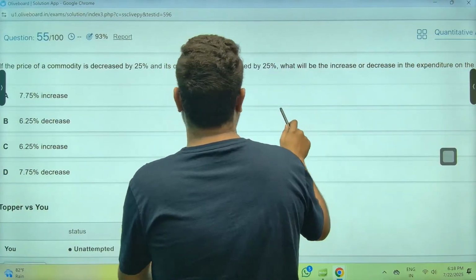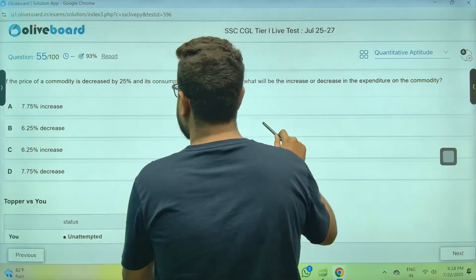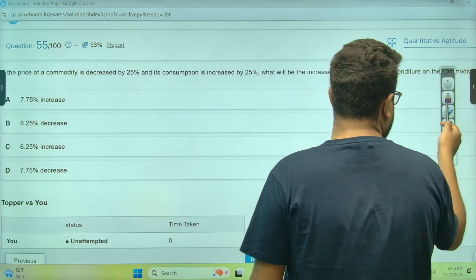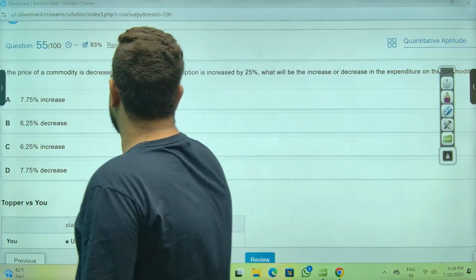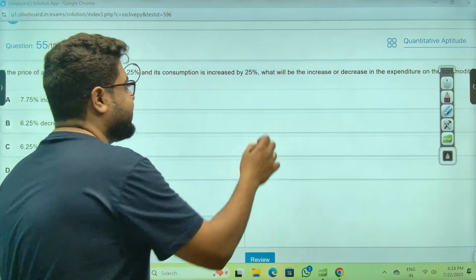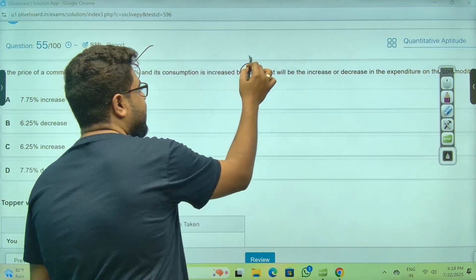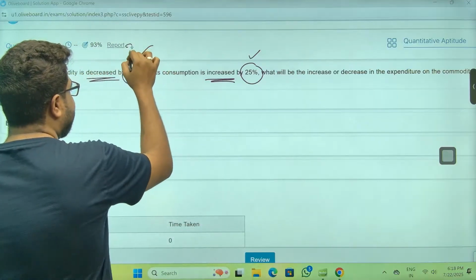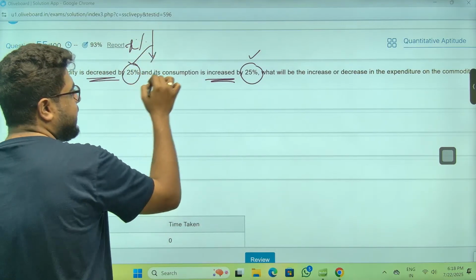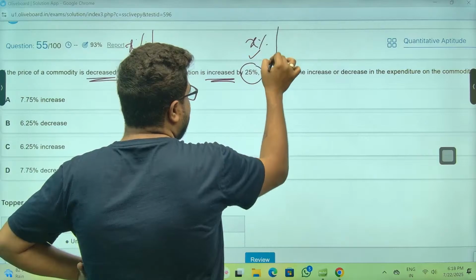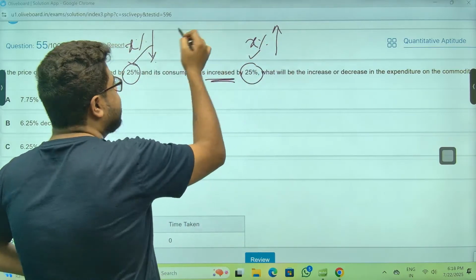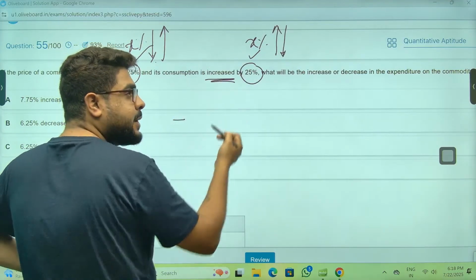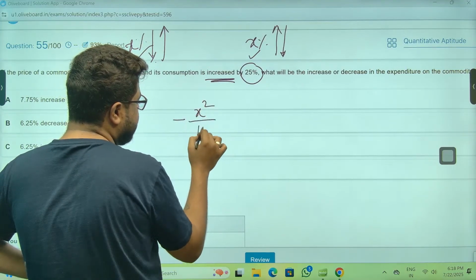Price of a commodity is decreased by this much. If the price of a commodity is decreased by this much, price has decreased. Sir, if these two are the same, one is increment, one is decrement, the absolute shortcut: if one is X% increment or decrement, another is the same percentage, opposite. If this is decrement, this is increment, or vice versa. If this is increment, this is decrement. The net result is always minus, meaning decrement. X squared by 100%.